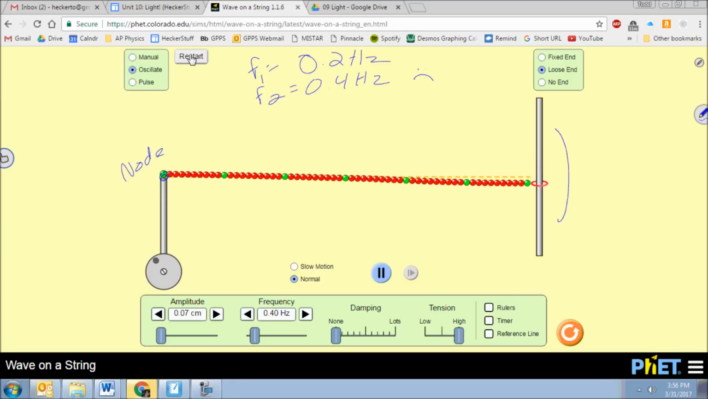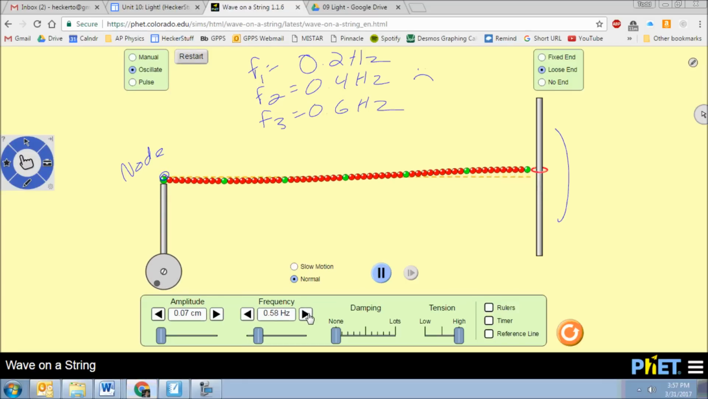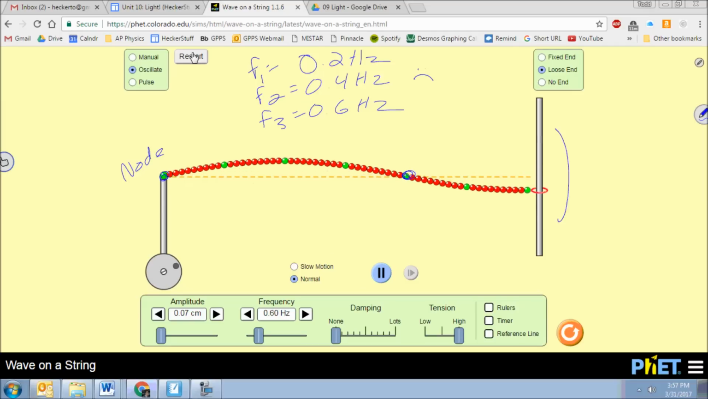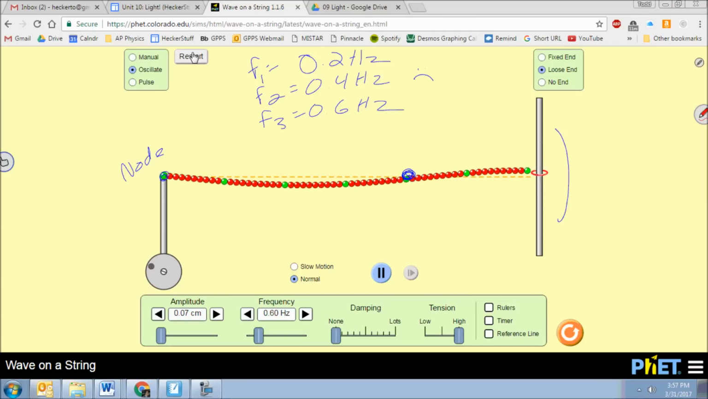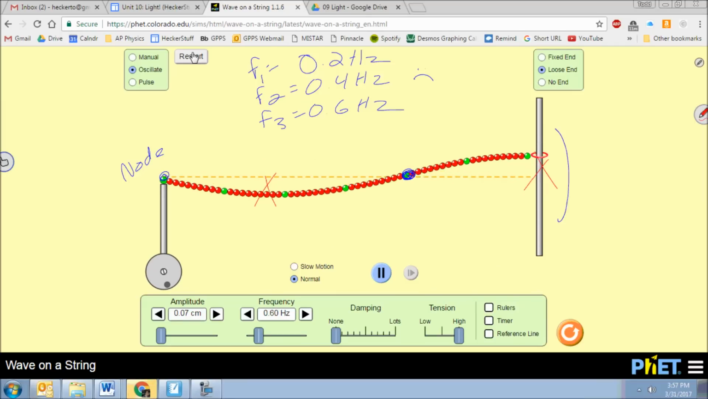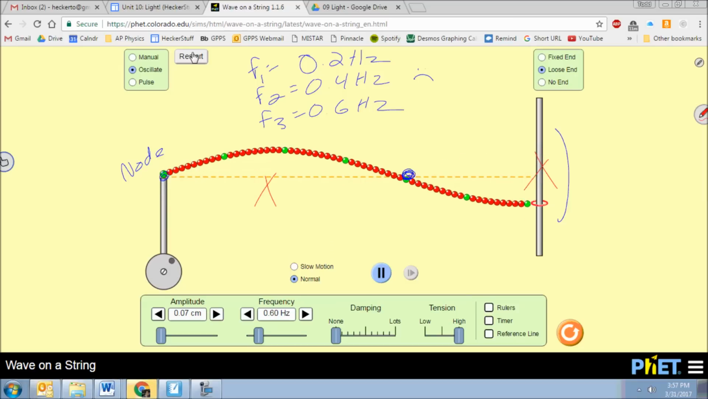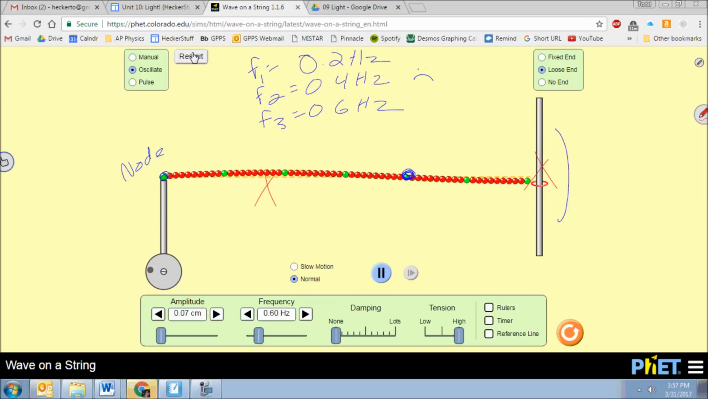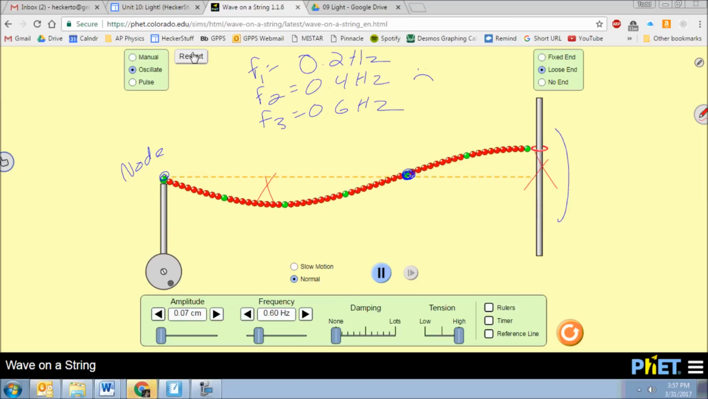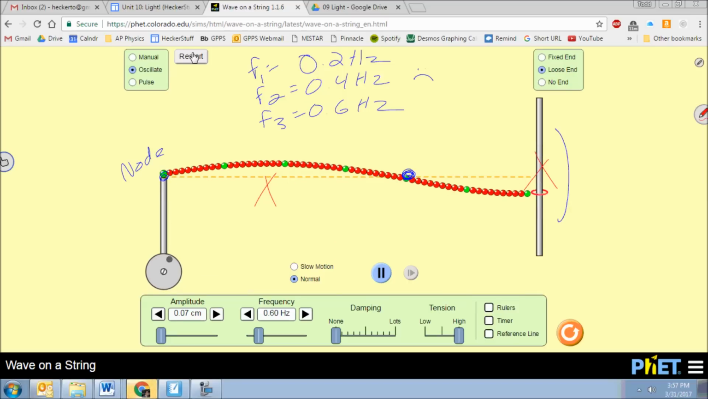Let's try F3. So that's going to be 0.6 hertz. Let's see what happens there. All right, so right, that's 3 times 0.2. Restart it. And watch what happens here. So here we're going to get a node, and then an antinode, and an antinode. Okay? So the reason that 2 didn't work is because there was no way I could have gotten a node over here. In a minute we'll do some drawings and you'll see that. Okay? So it turns out that F4 doesn't work, but F5 works.